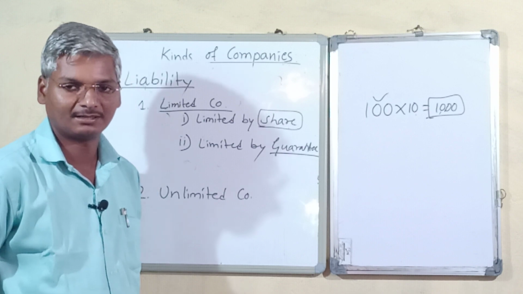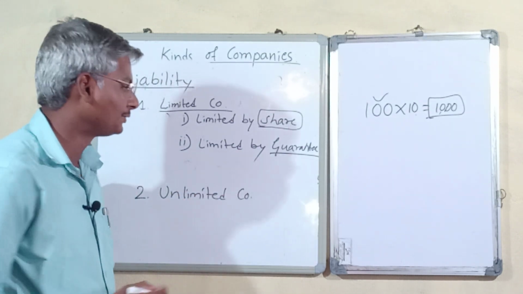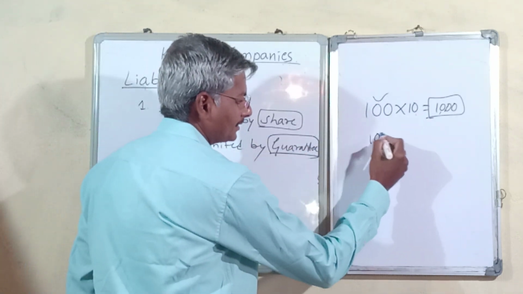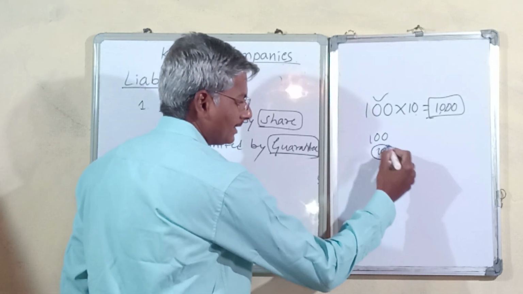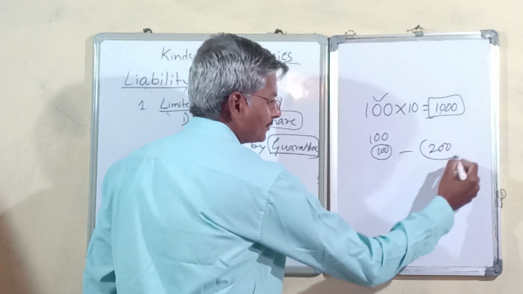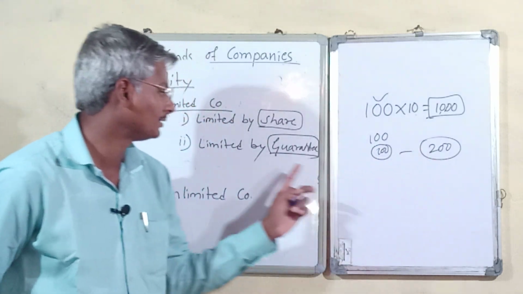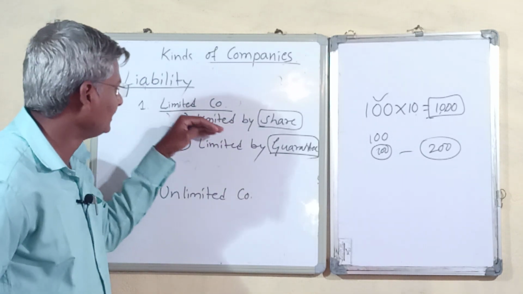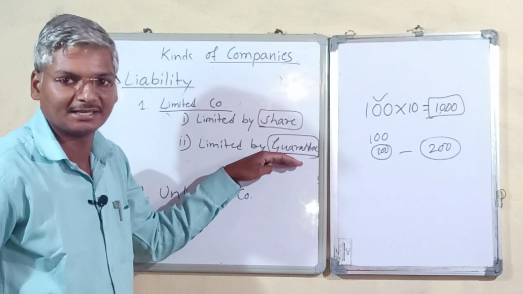Then the second category would be companies limited by guarantee, where the liability of a member is limited to his guaranteed amount. If he guarantees 100 rupees, then he is liable to pay 100 rupees. Or if he says, I pay 200 rupees per share, then that is his guaranteed amount, his liability. So we have two categories: companies limited by share and companies limited by guarantee.